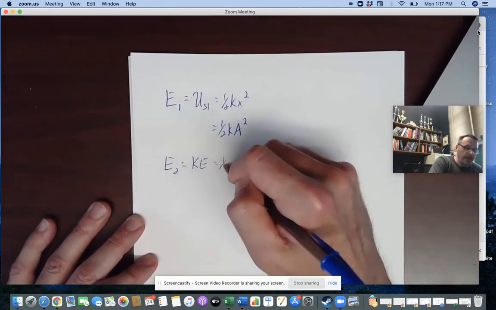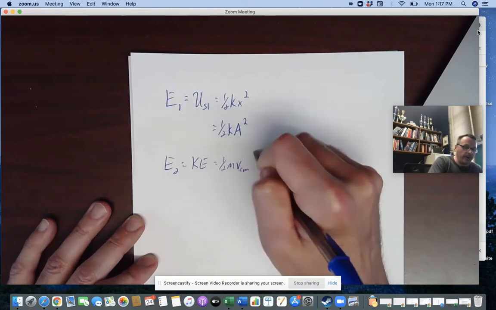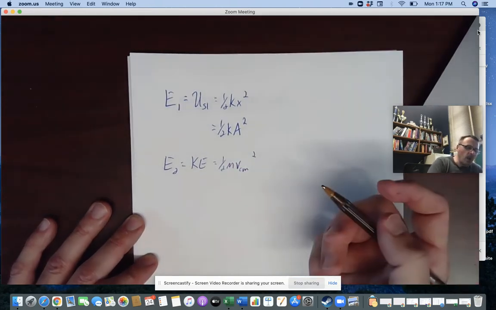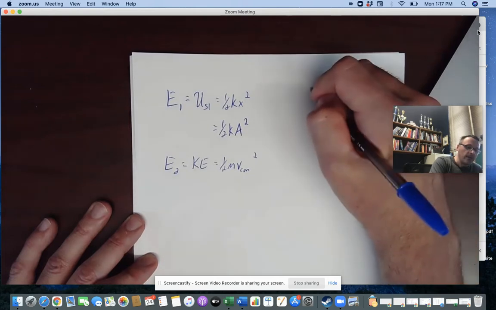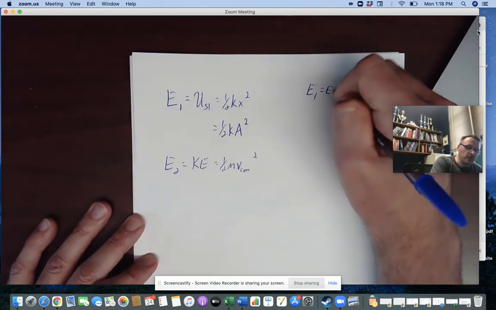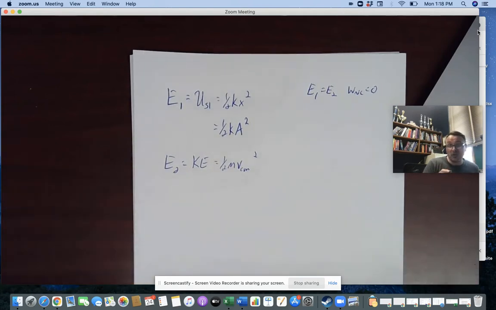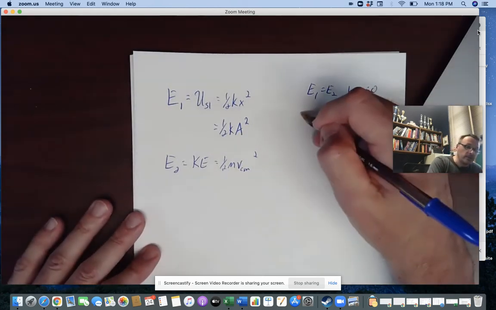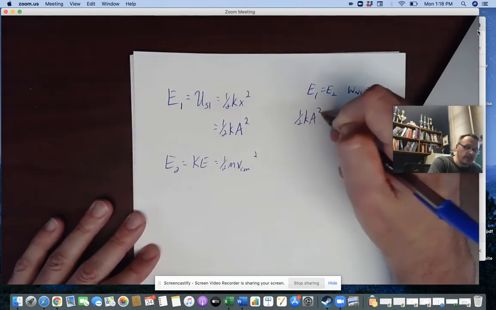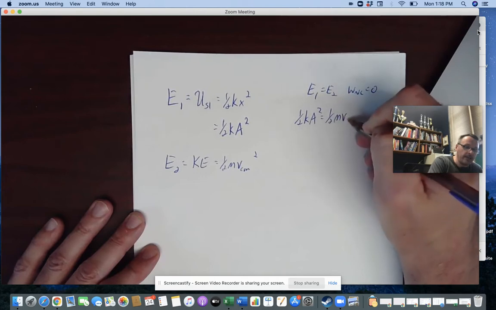So that's going to be 1/2 m v com squared, right? Okay, and so then I know that E1 is equal to E2 because the work non-conservative is 0. That's because there's no friction there, and the spring force is a conservative force, so I can do that. So 1/2 kA squared is equal to 1/2 m v max squared.